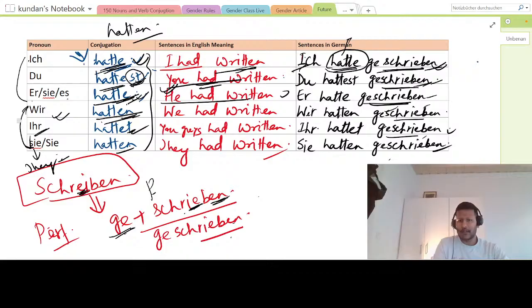What is changing is this guy, hatten, based on the conjugation that we just learned. So it is ich hatte geschrieben, du hattest geschrieben, er hatte geschrieben, wir hatten geschrieben, ihr hattet geschrieben und sie hatten geschrieben. So they had written is sie hatten geschrieben, you guys is ihr hattet geschrieben. Very simple, right? This will be always at the last.